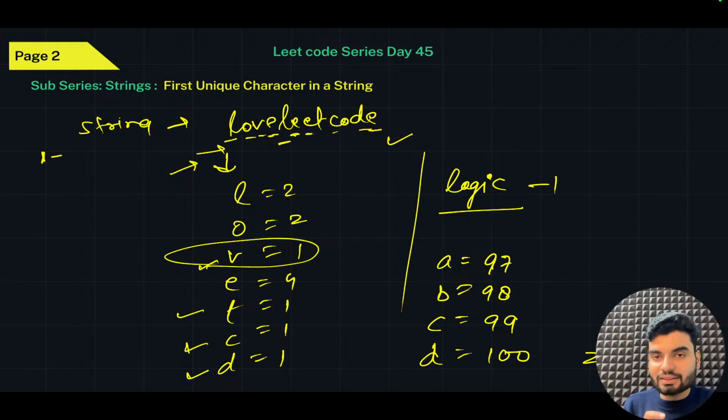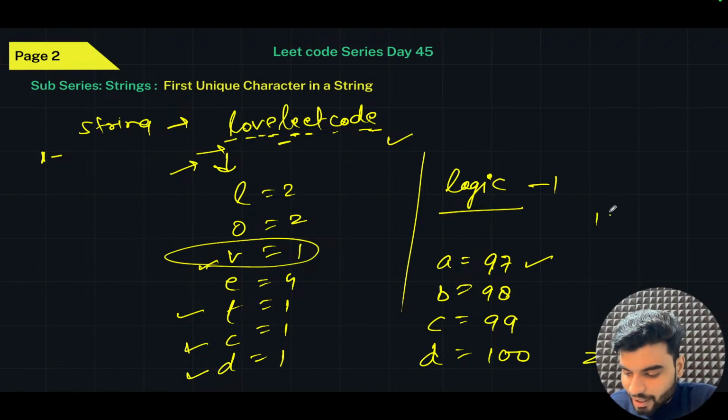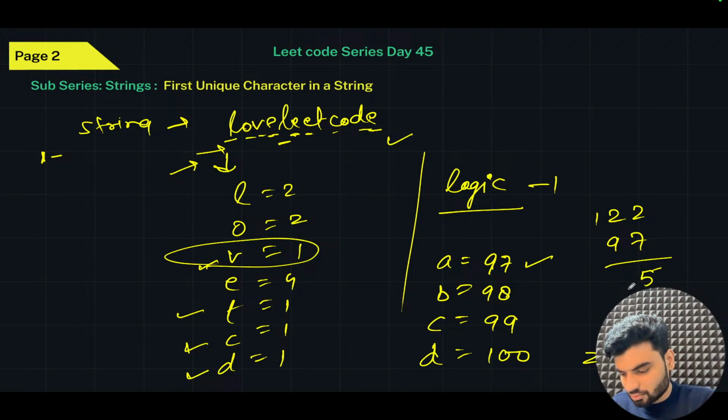So which means, what if I want to count it? What will be the size of the array that I actually want? How many characters are there in the alphabet? There are 26 letters, right? Now what if I subtract the value of a from 122? What value will I get? Tell me, that will be the size of the actual array. So 122 minus 97 gives you 25, right?